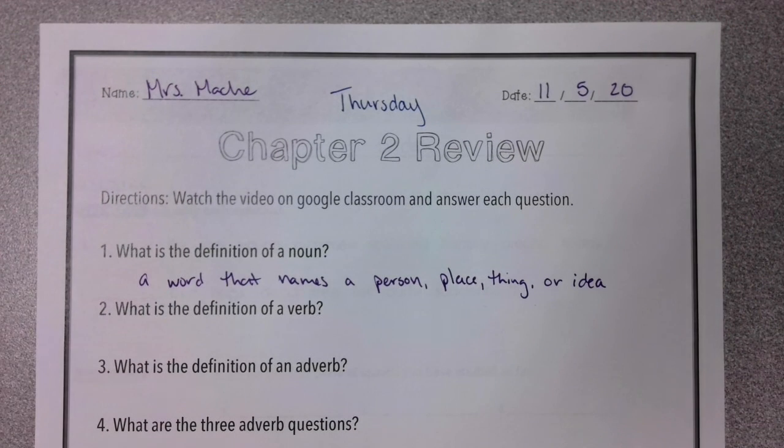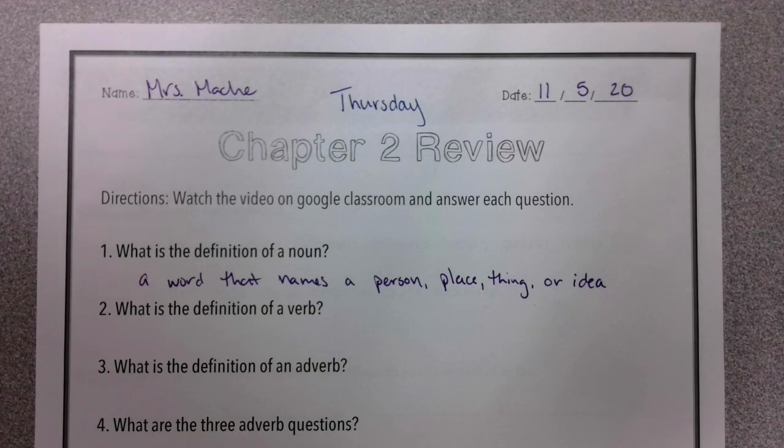Number 2, what's the definition of a verb? Well, a verb tells what the subject does, or it tells what the subject is.